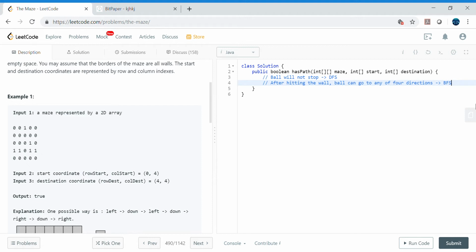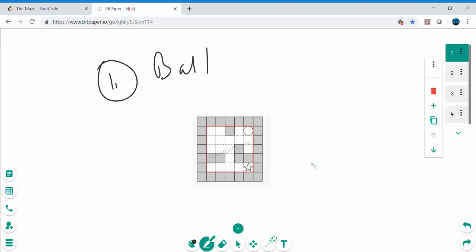Right? Because we don't know the player, we have to explore all four directions here. We are not the player, we are the software developer, and we are just developing the software. So we have to explore all four possibilities, considering the player can hit any direction. That's why we will go to each of the four directions if it is not a blocker. Blocker means if it is the wall. So if it is not the wall, then we will explore all those directions here.